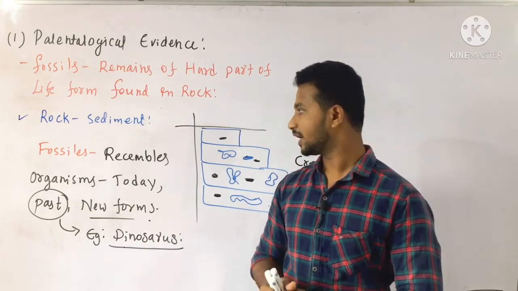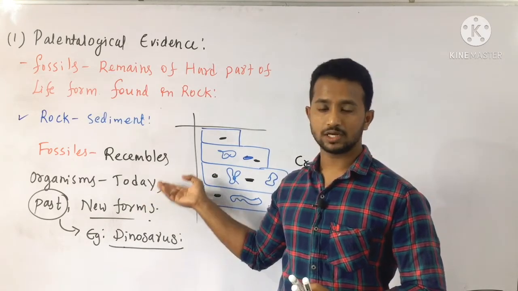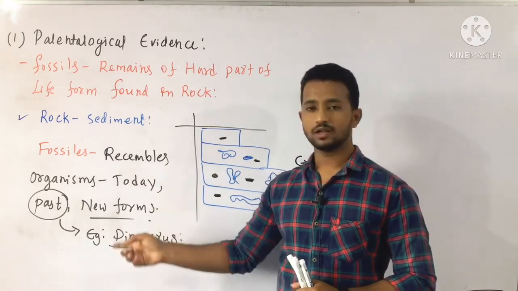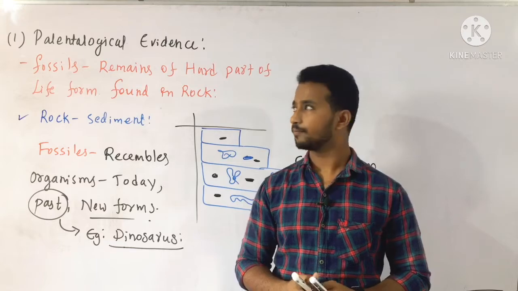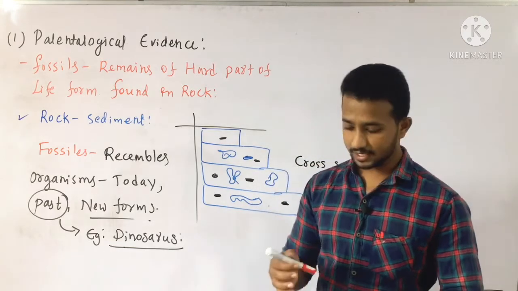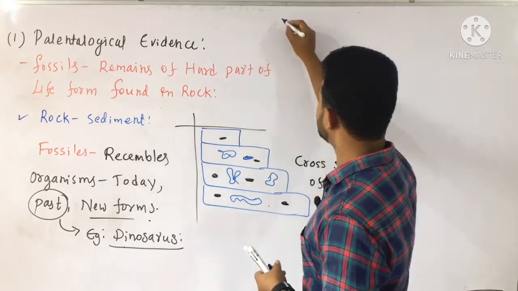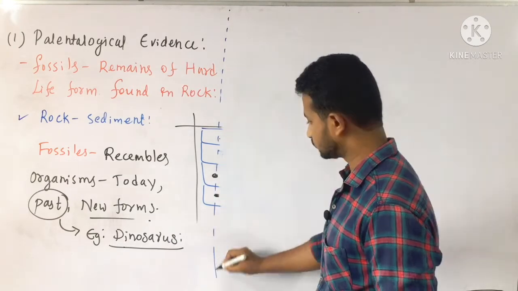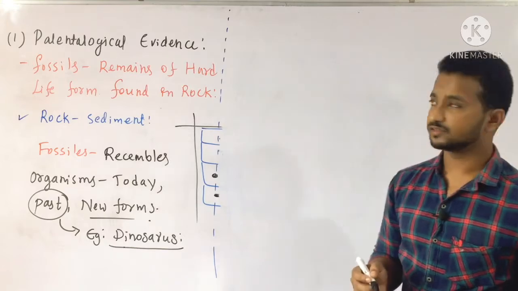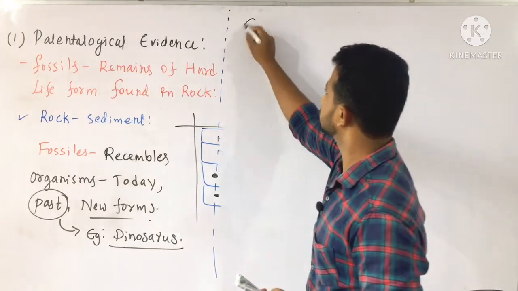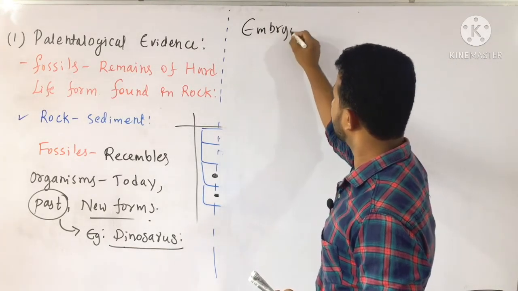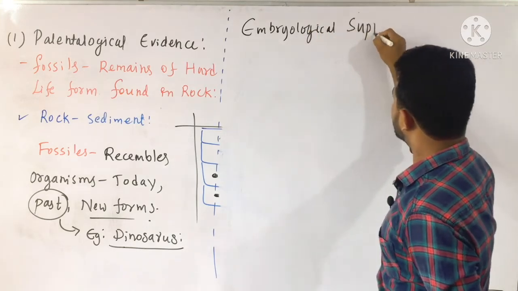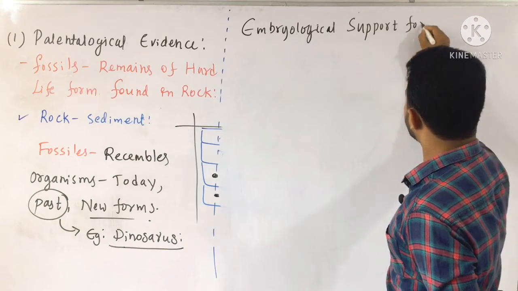And these fossils indicate the present organisms and also past organisms. Some do not resemble because they are the new organisms. Clear? We'll move towards the second type of evidence, and the second evidence is the embryological support for evolution.